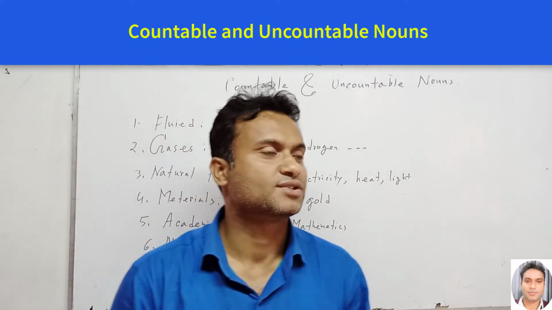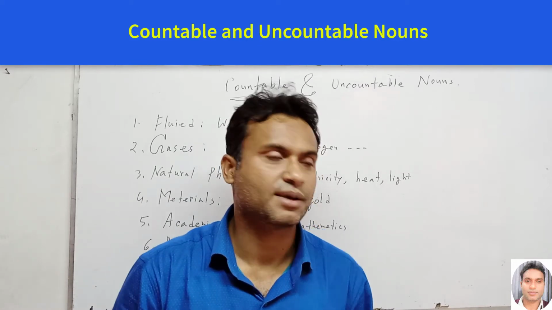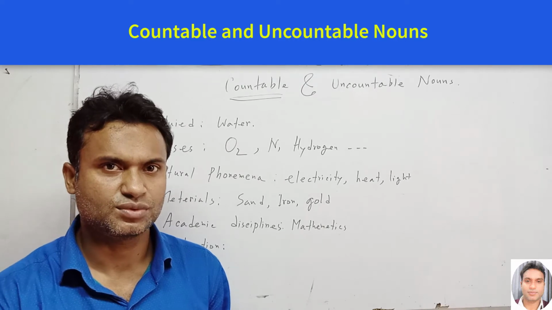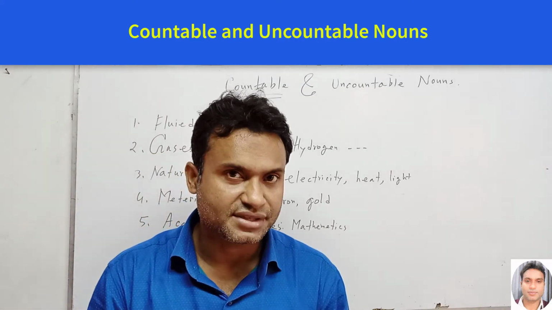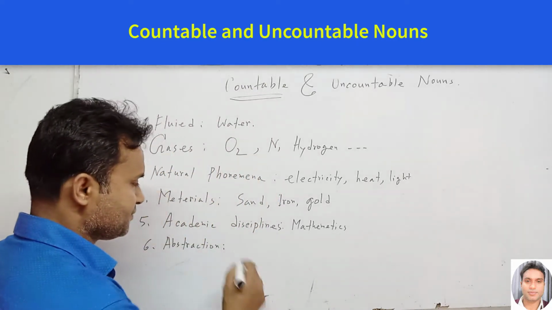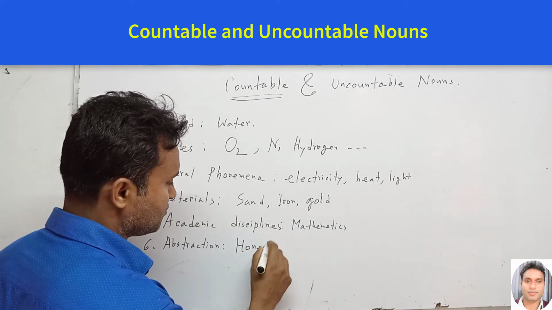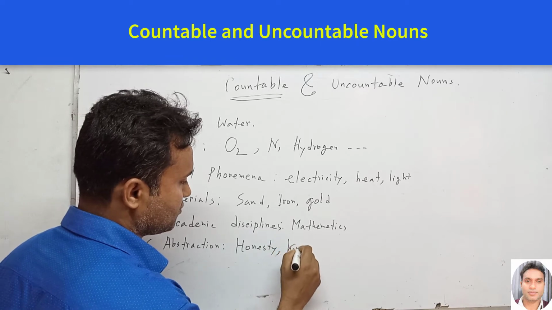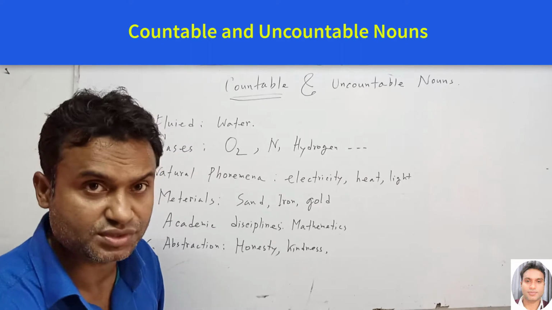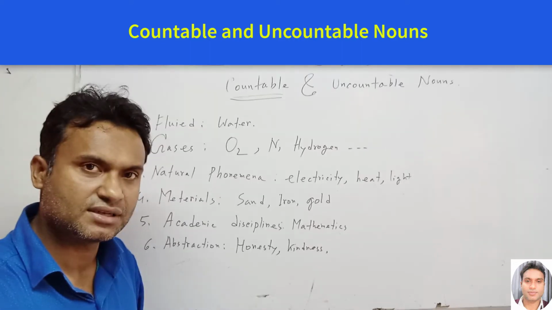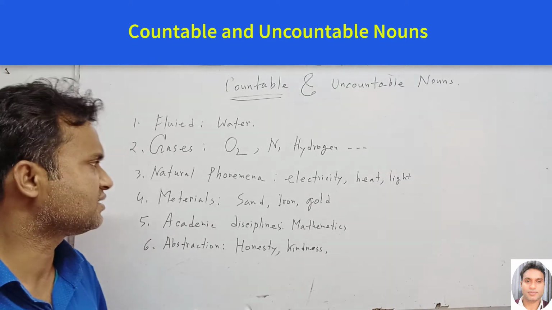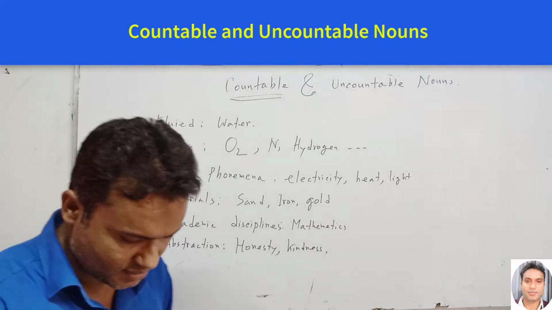So we are discussing abstraction, that is abstract nouns: kindness, happiness, honesty, etc. These are abstract nouns which are important for our listening, writing, speaking and reading. Everywhere we can use these types of things.